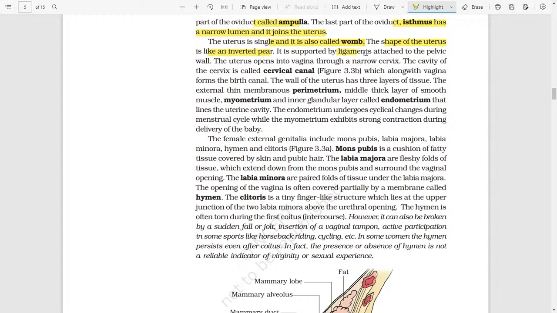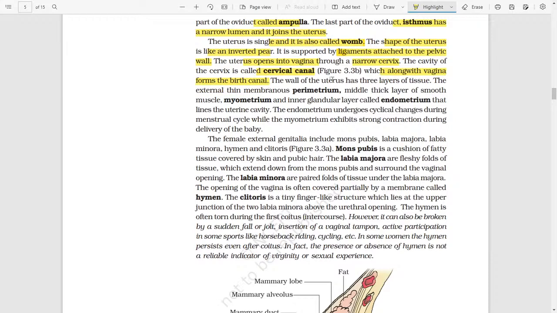It is supported by ligaments attached to the pelvic bone. The uterus opens into the vagina through a narrow cervix. The cavity of the cervix is known as the cervical canal. Along with the vagina, the cervix forms the birth canal.